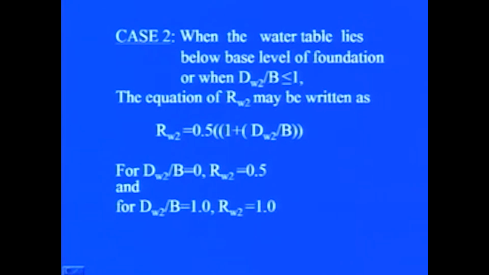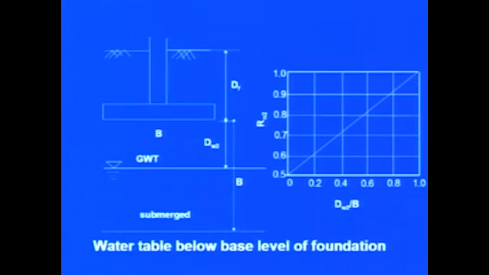Similar to the previous equation, Rw2 may be written as 0.5 (1 plus dw2 by B). Where dw2 by B is 0, Rw2 will be equal to 0.5, and when dw2 by B is equal to 1, Rw2 will be equal to 1. Again this can be made clear by this particular figure.